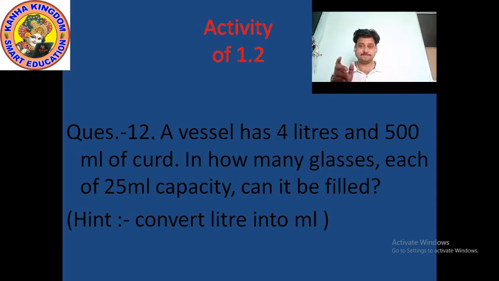And one thing I also tell you: the upper number is 4500 and the downside number is 25. So see the right hand side of both numbers is 0 and 5, and both 0 and 5 come in the table of 5.